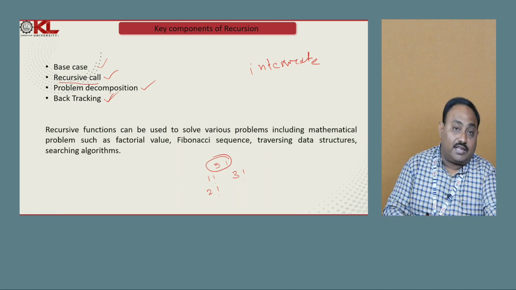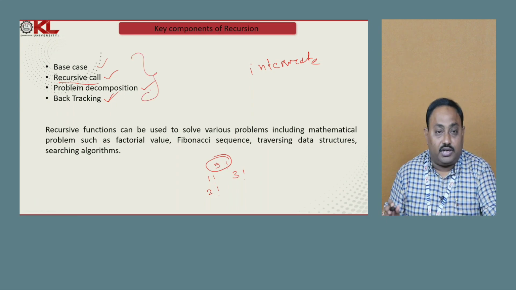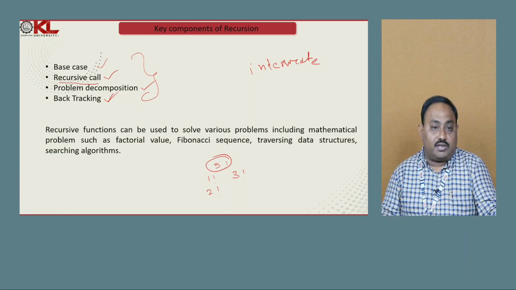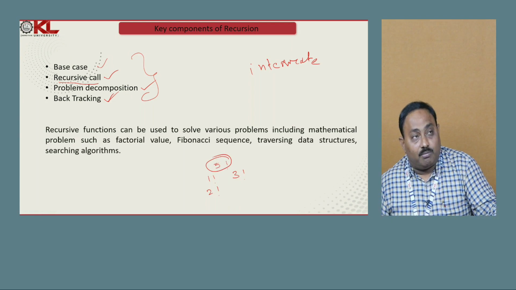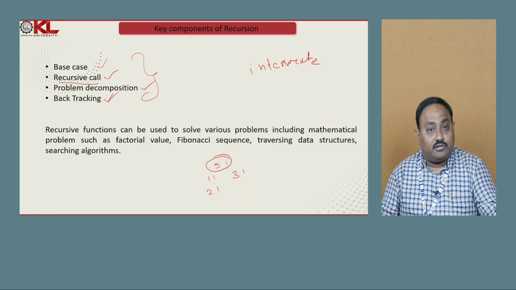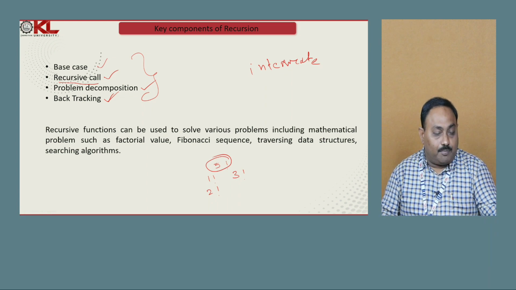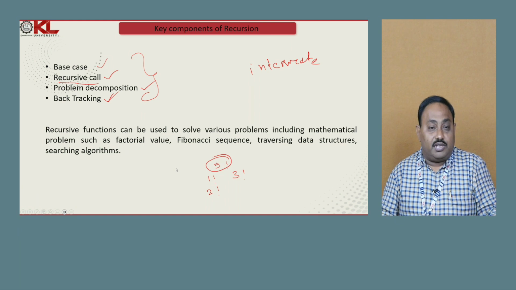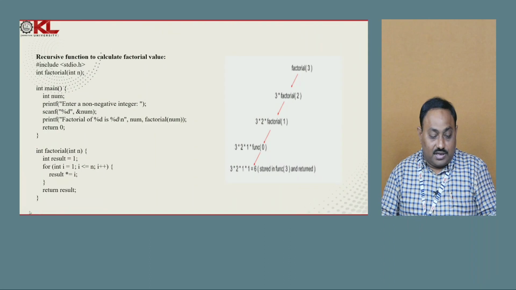Let us see how this backtracking works with an example. So these 4 are the very, very important components when you are going to solve any problem with recursion. And you see students, recursive functions can be used to solve a variety of problems. Like in mathematics, we can solve the factorial value, the Fibonacci series problem, and the sum of numbers. In data structures, we can perform some searching algorithms and sorting algorithms. All those things can be done by using recursive solutions. And we will see how we can do this recursion with an example.